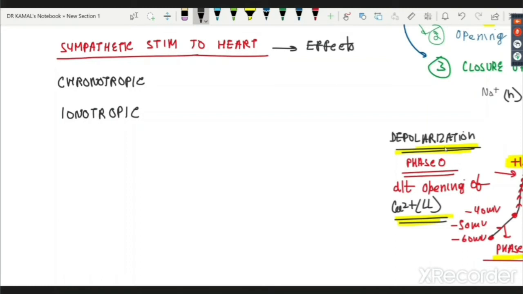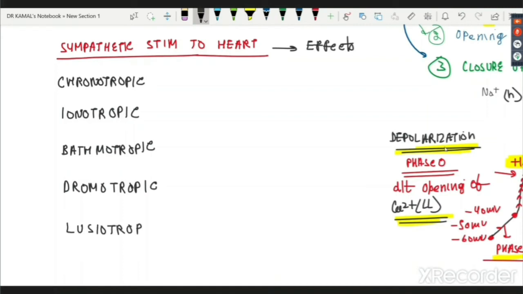Chronotropic, inotropic, bathmotropic, and dromotropic. Surprisingly, there is one more, which is not given in the usual books, but is a very interesting one, just discovered in the last 2-3 years.